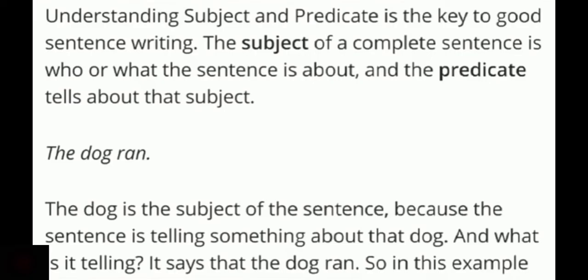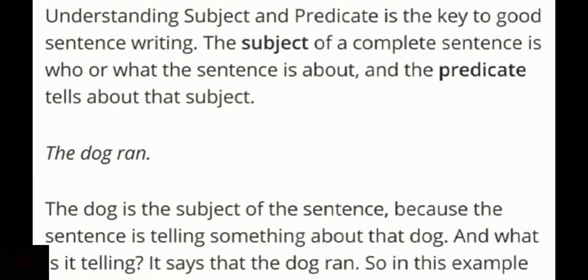Here we have an example. The dog ran. Here the dog is the performer. It is doing action, so it is subject. Ran is the action part of the sentence, so it is predicate. Understanding subject and predicate is the key to good sentence writing.